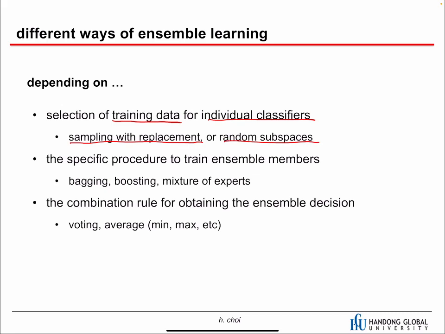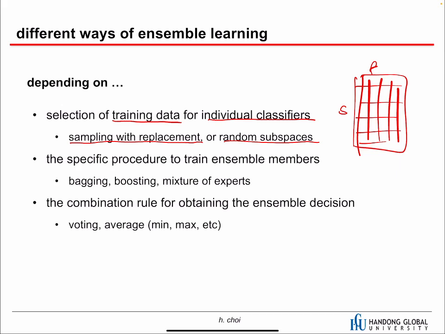Random subspaces means when we have 30 features, the first classifier can be trained with just 25 randomly selected features. And the second classifier can be trained with 25 features too, randomly selected. When we have training samples like this, with features in one direction and samples in the other, we can select samples randomly, or we can select features randomly. So we can train the individual classifiers with different sampling. Also, classifiers can be heterogeneous too.